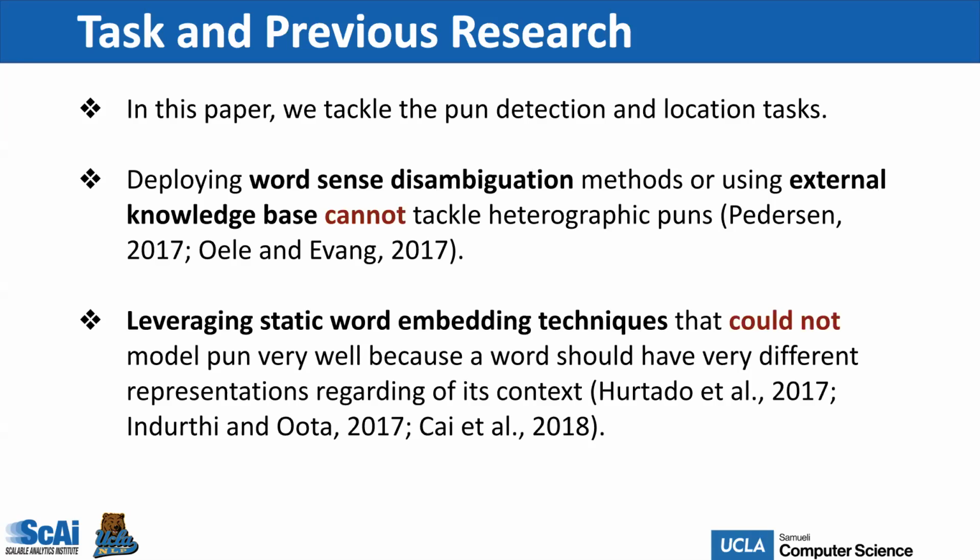To resolve the issues of sparseness and heterographics, word embedding provides flexible representations to model puns. However, a word may have different meanings regarding its contexts, especially an infrequent meaning of the word might be utilized for creating a pun. Therefore, static word embeddings are insufficient to represent words.